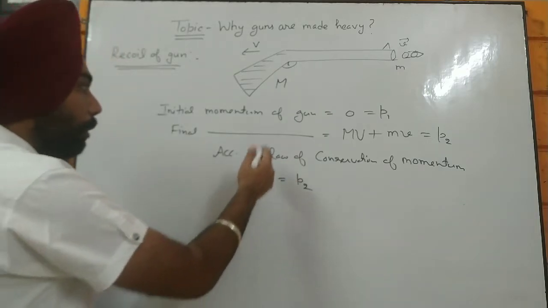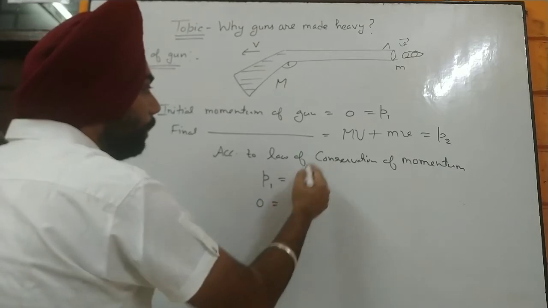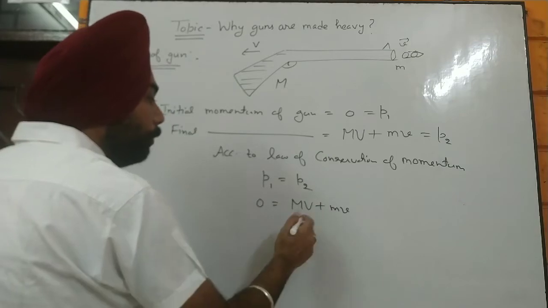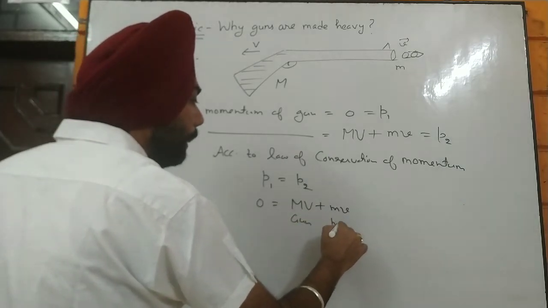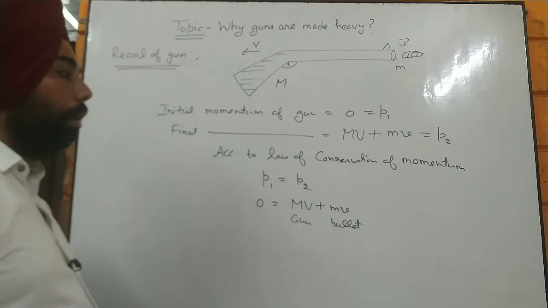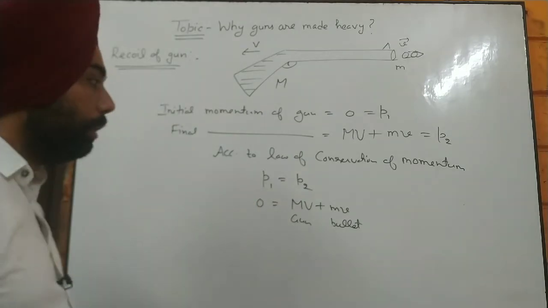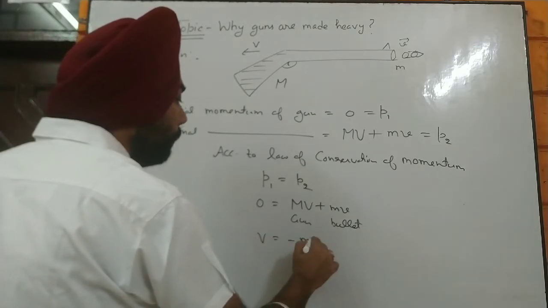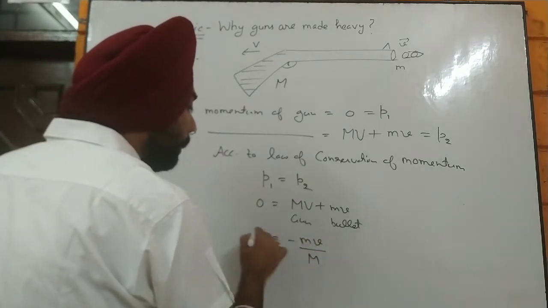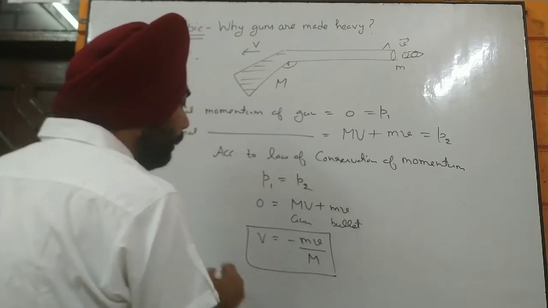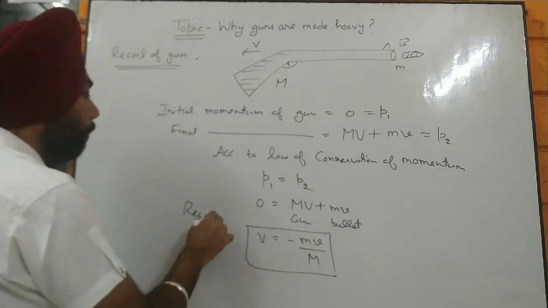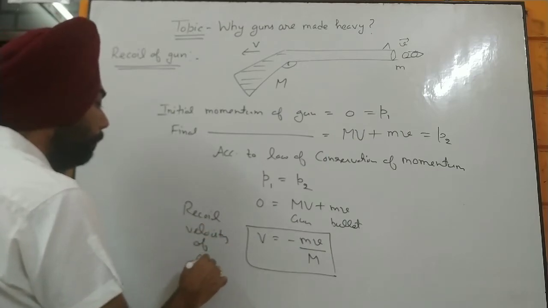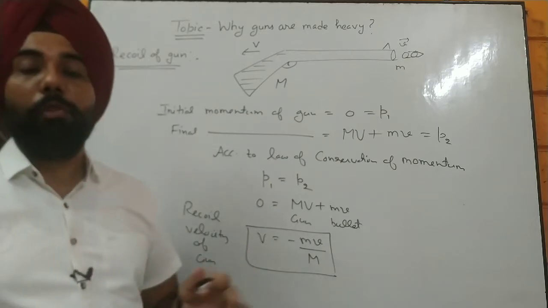Now if we are going to equate, P1 is going to be 0 here. Now final momentum is capital MV plus small mv. Now that is for the gun and that is for the bullet. Now from that you can easily calculate the recoil velocity, which is going to be minus mv upon capital M. Now that is going to be the expression for recoil velocity of the gun. Now you can easily make that formula as well.